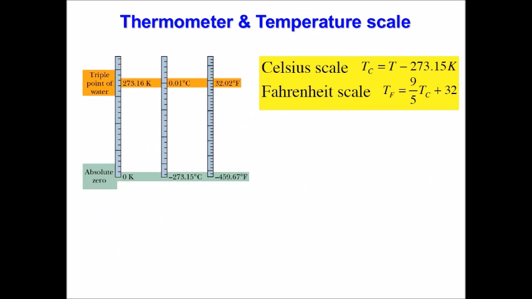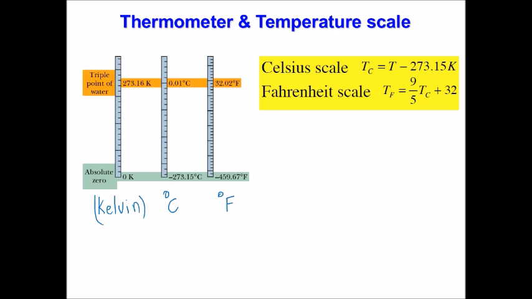So here I summarize the 3 scales. That's the Kelvin scale, basically the more scientific one that the scientific community agreed to work with. We also have degrees Celsius that we will use a lot in this chapter, and we have degrees Fahrenheit.